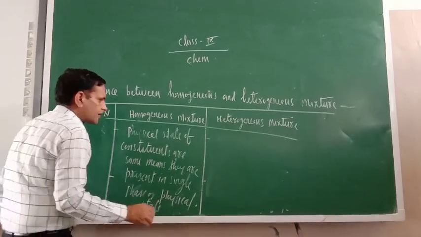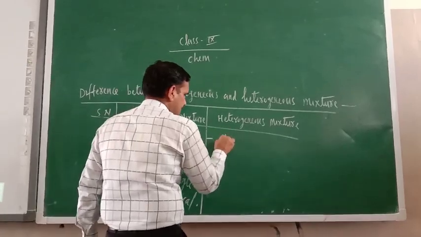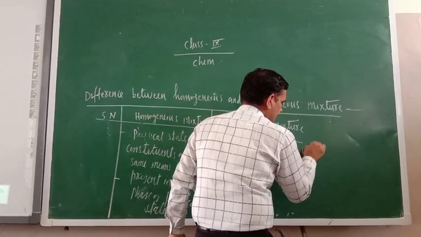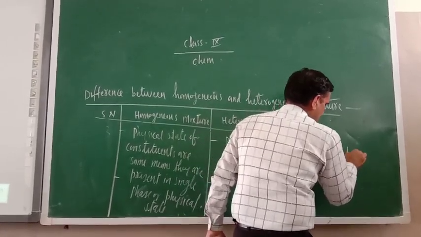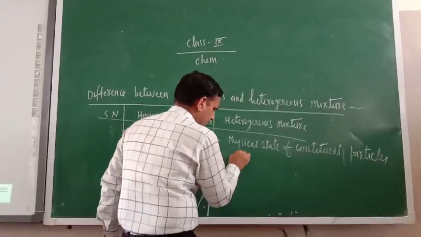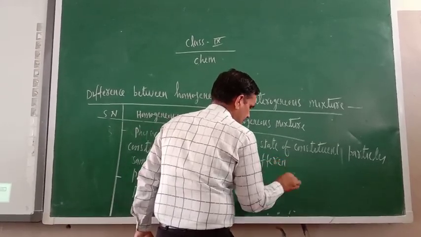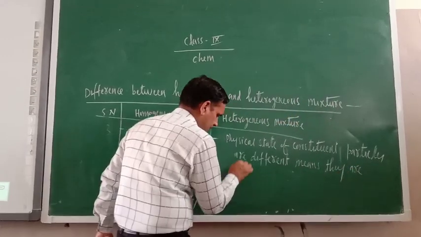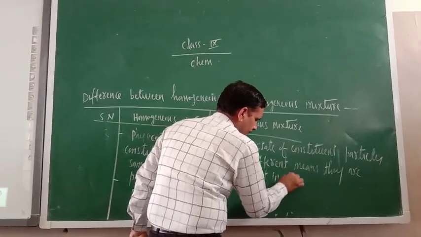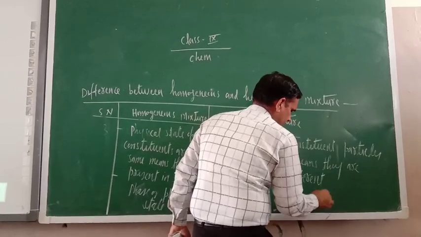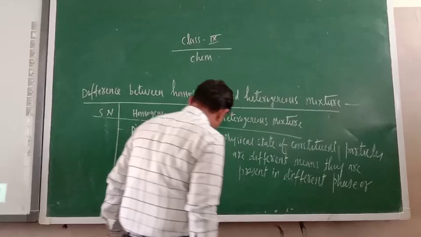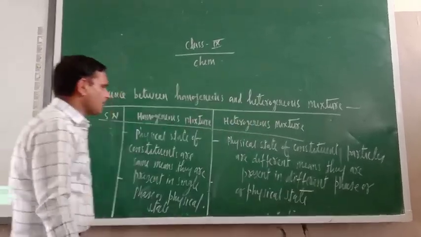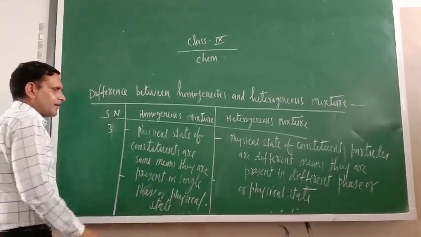In this case, the physical states of constituent particles are different, means they are present in different phases or physical states. Another difference is the fourth one. This was the third one. The fourth one is the separation of boundary.